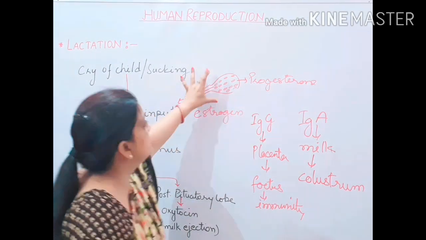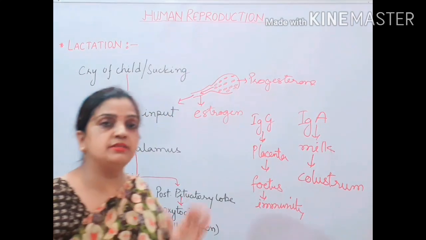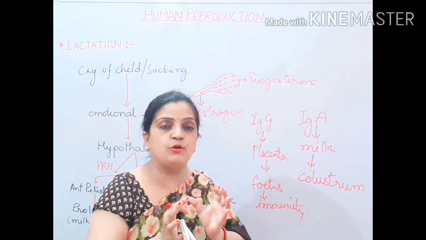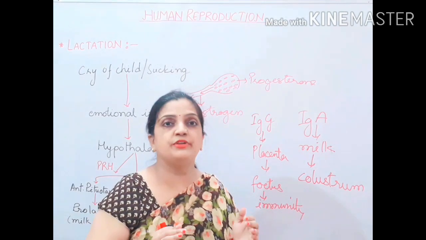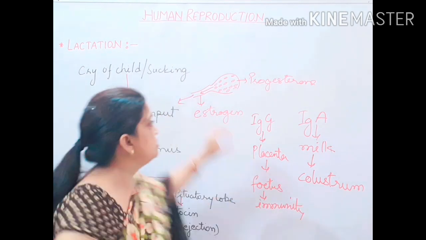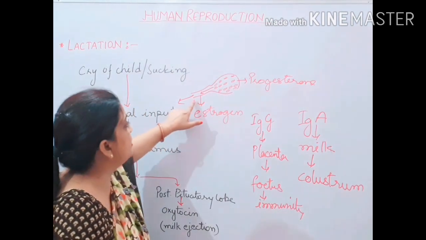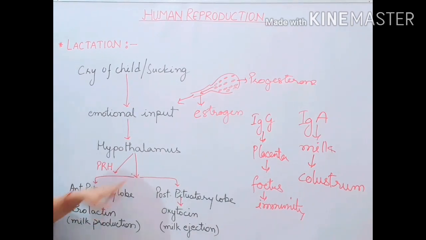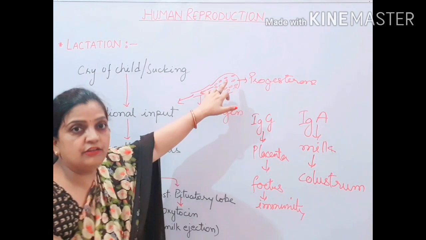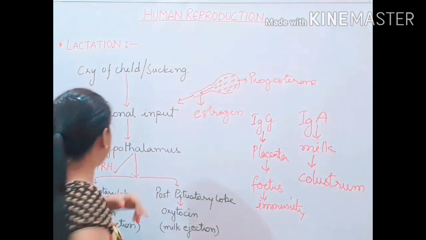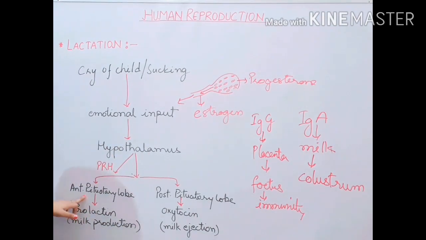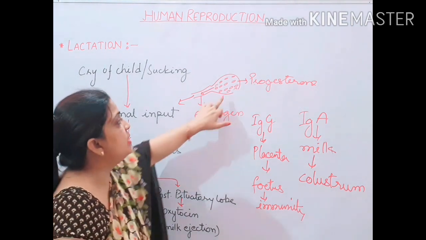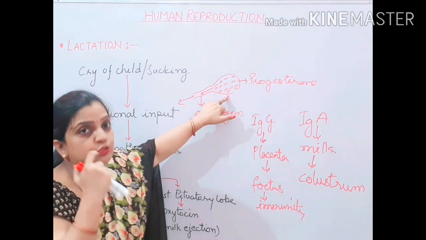Children, this is the alveoli part. If you remember the internal structure of the breast, the internal structure of the mammary gland had alveoli, and this is an alveolus having an alveolar duct. So prolactin, secreted by the anterior pituitary lobe, activates the alveoli to produce milk.